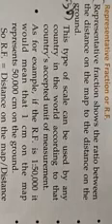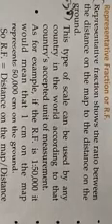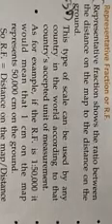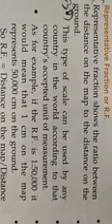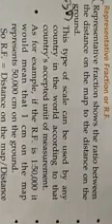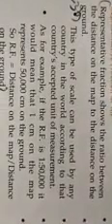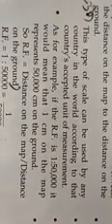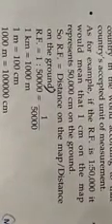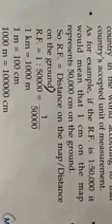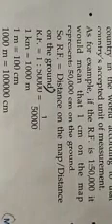For example, if the RF is 1:50,000, it would mean that 1 centimeter on the map represents 50,000 centimeters on the ground. So RF is equal to distance on the map divided by distance on the ground. So according to this, the RF is equal to 1:50,000, equal to 1 by 50,000.